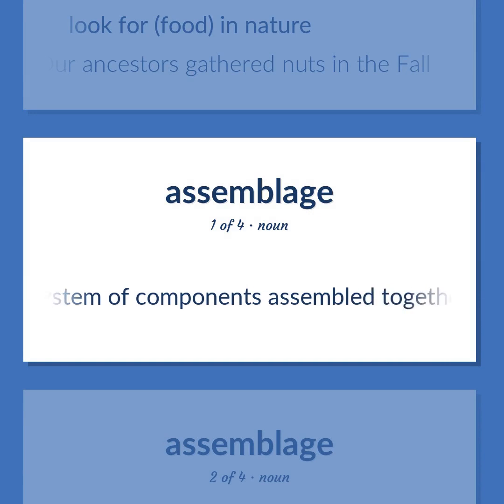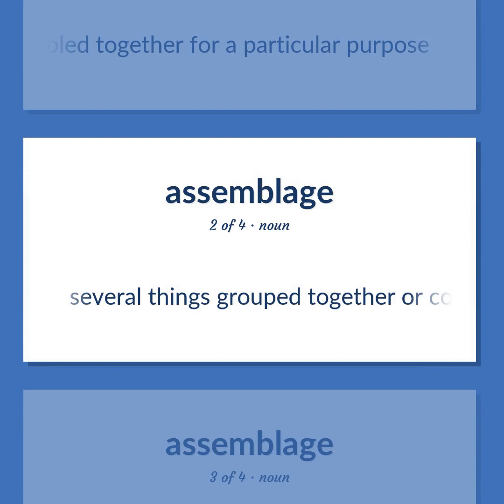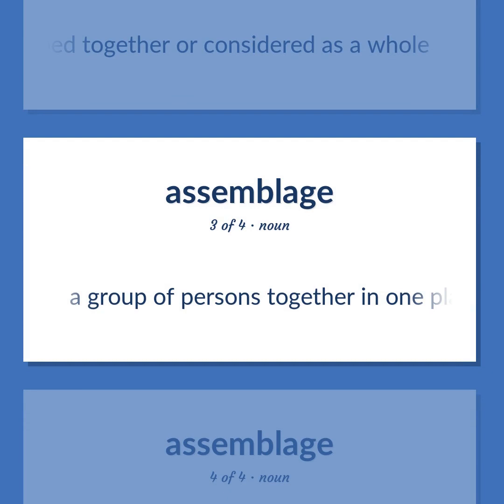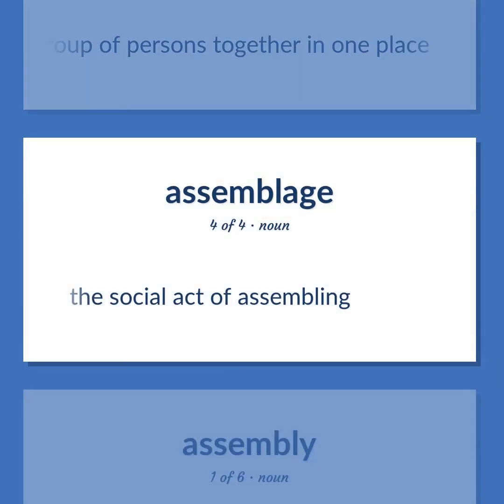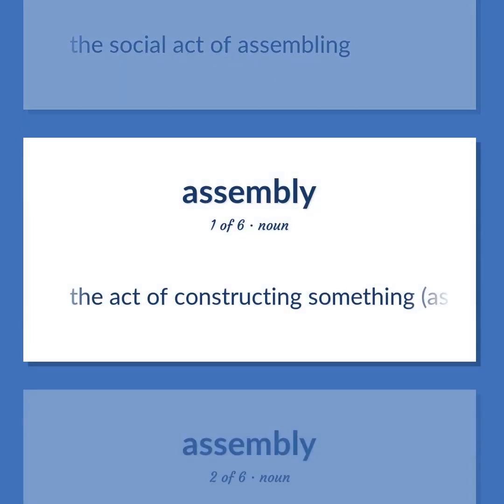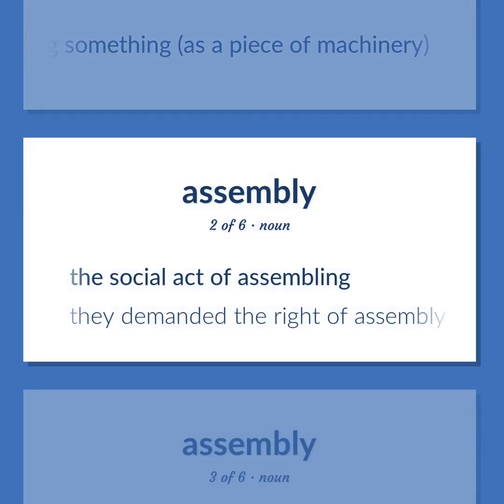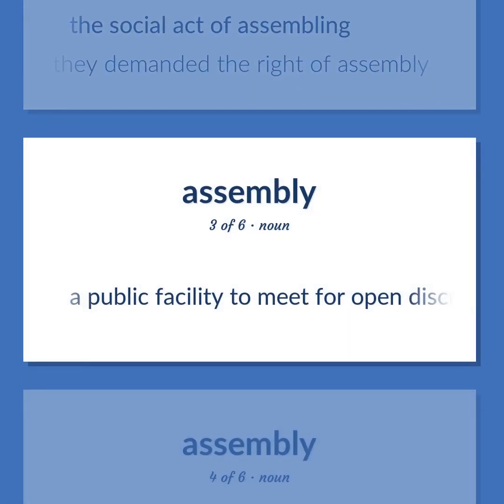A system of components assembled together for a particular purpose. Several things grouped together are considered as a whole. A group of persons together in one place. The social act of assembling. The act of constructing something, as a piece of machinery. The social act of assembling. They demanded the right of assembly. A public facility to meet for open discussion.